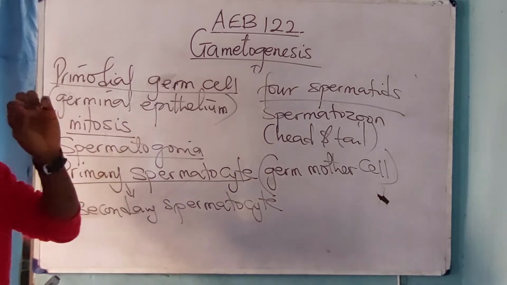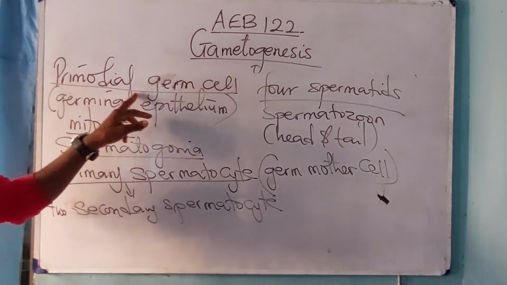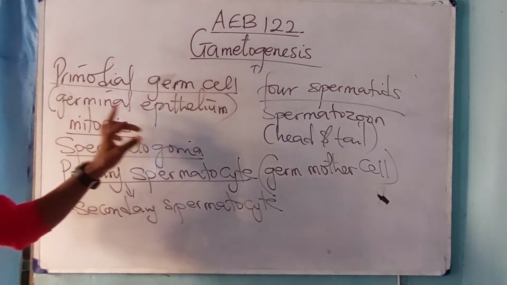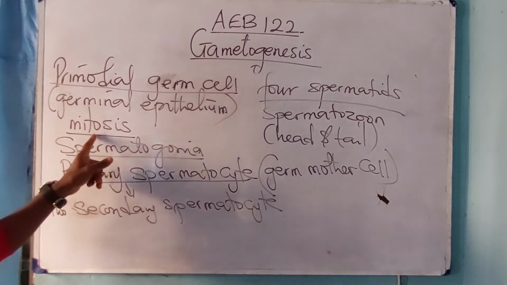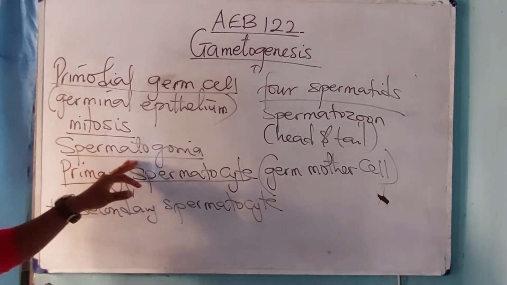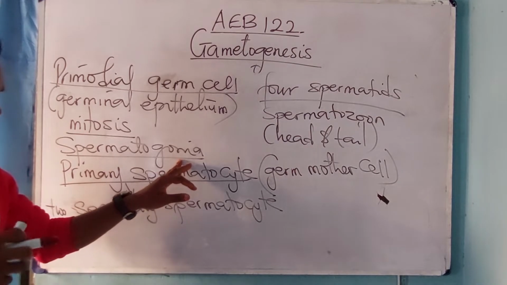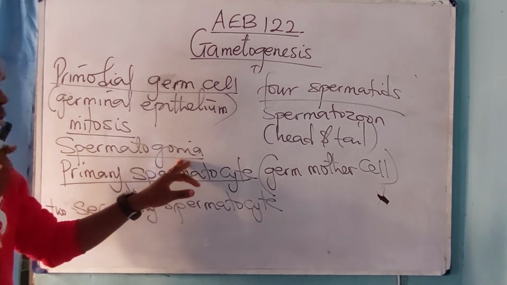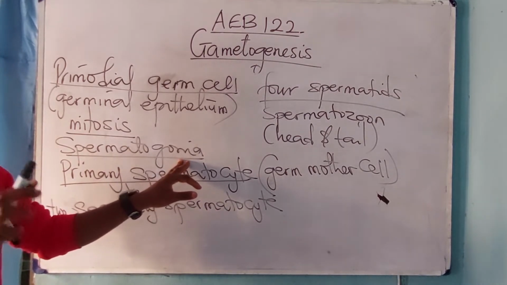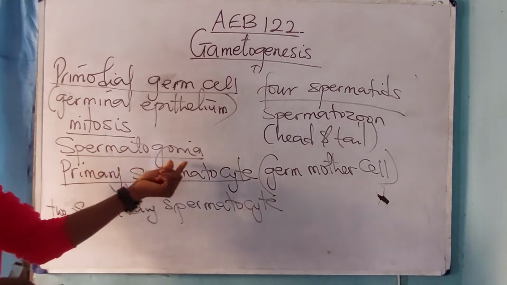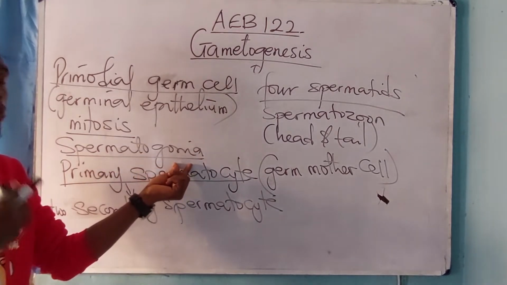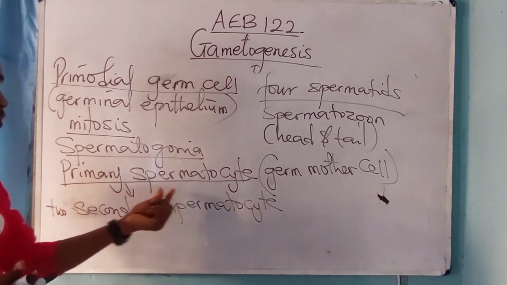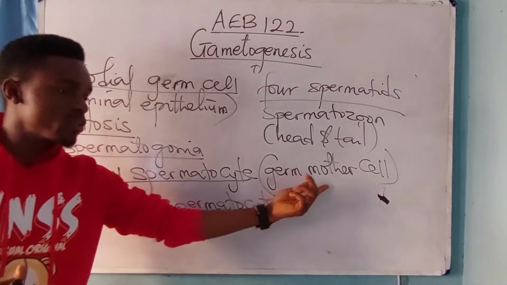I said during spermatogenesis, the primordial germ cell, which is formed from germinal epithelium, undergoes mitosis to produce spermatogonia. Each spermatogonium grows to form a primary spermatocyte, called the germ mother cell.